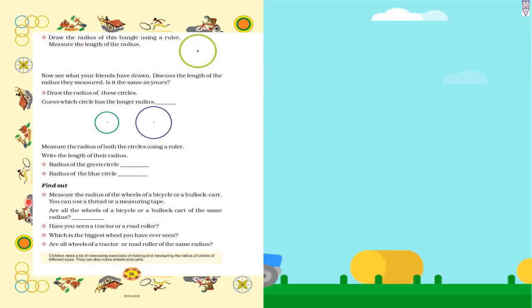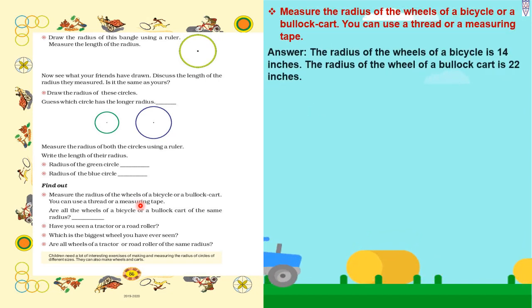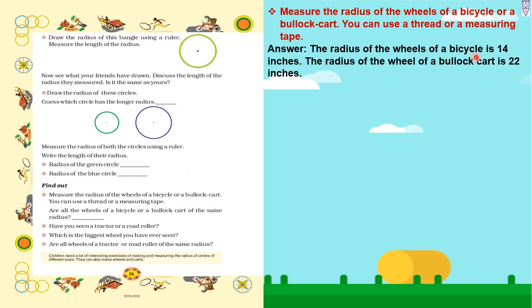Same page. Find out. Measure the radius of the wheels of a bicycle or a bullock cart. You can use a thread or a measuring tape. So now we have to find out the radius of the wheels of a bicycle or a bullock cart with the help of a thread or a measuring tape. The radius of the wheels of a bicycle is 14 inches. The radius of the wheels of a bullock cart is 22 inches. So compared to the bullock cart wheel, the bicycle wheel is smaller.